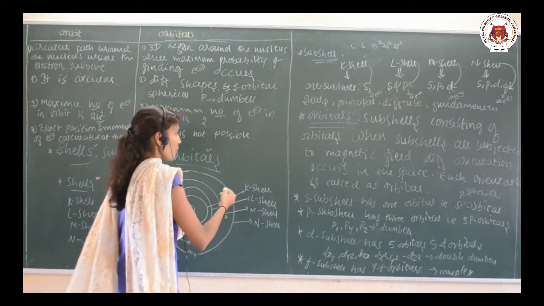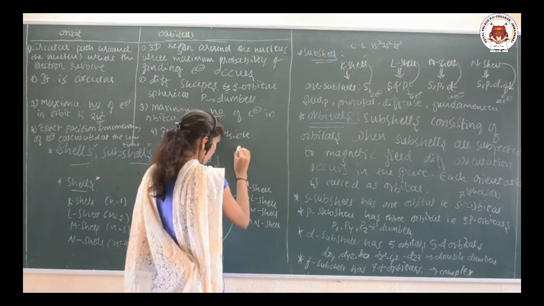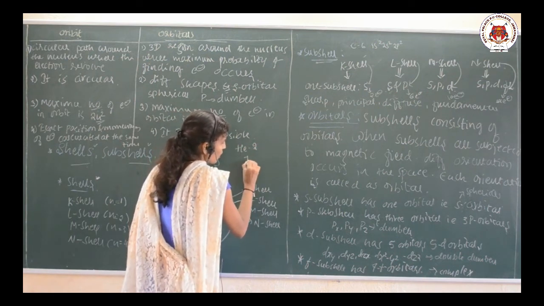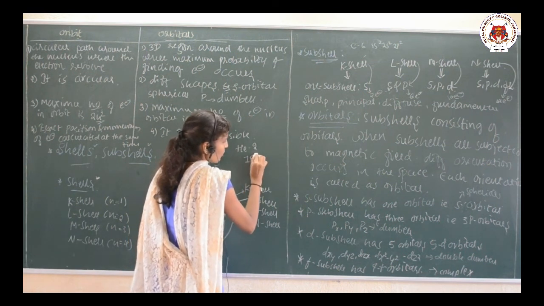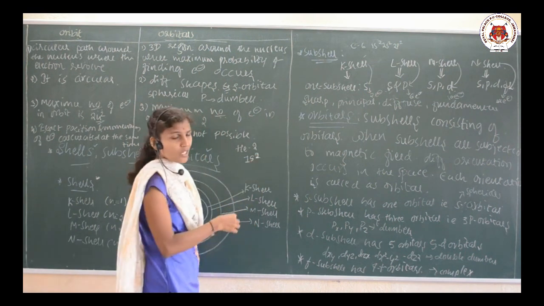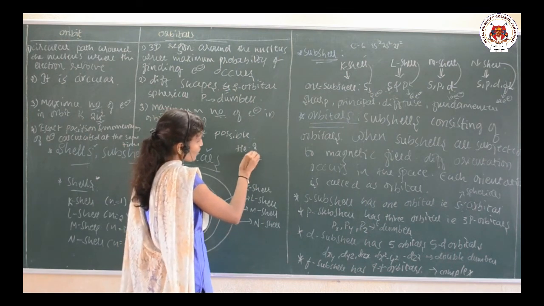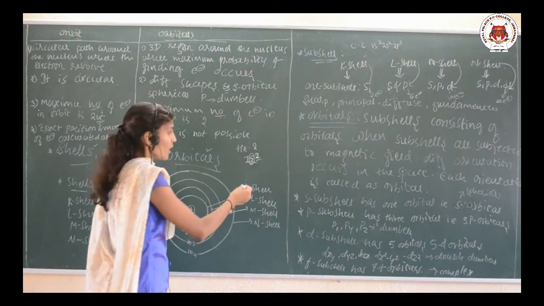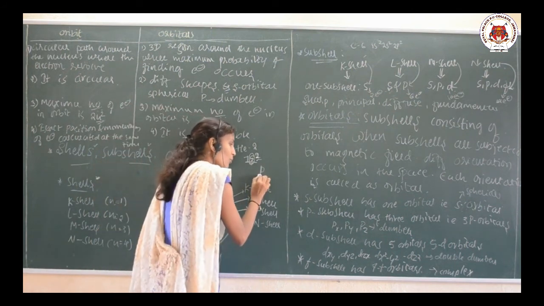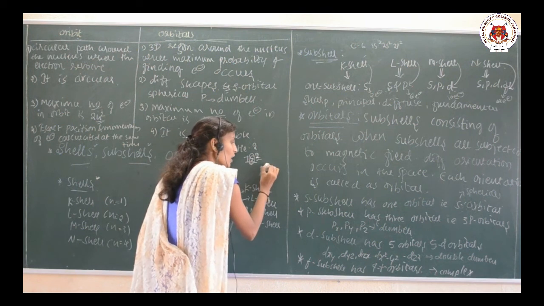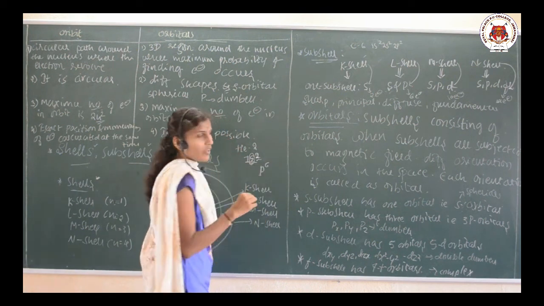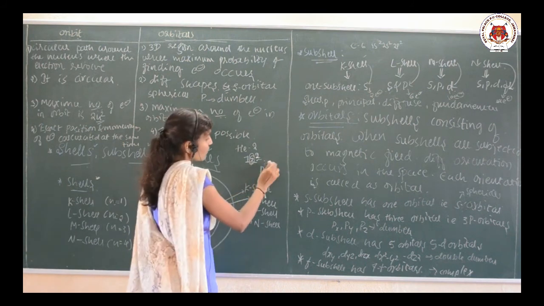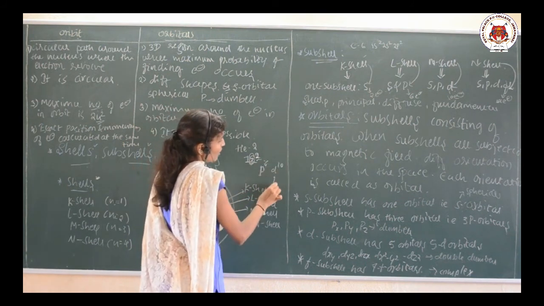It means suppose I am writing the electronic configuration for helium, atomic number 2. You know the energy level 1s. I am substituting here 1s2 only. Why am I taking 2 only? Because the capacity of this s orbital is to take only 2 electrons. If I am writing the p orbital or p subcell, you can substitute here 6 electrons maximum, not 7, only 6. D means 10, f means 14.